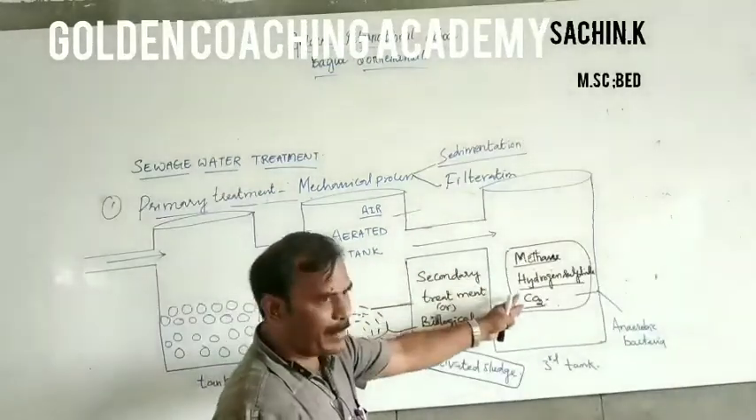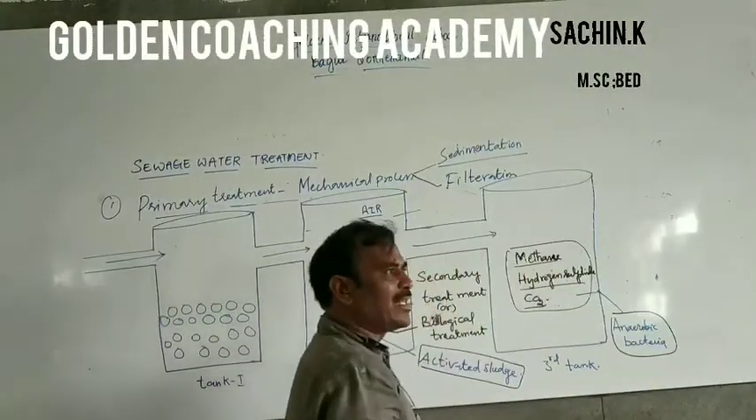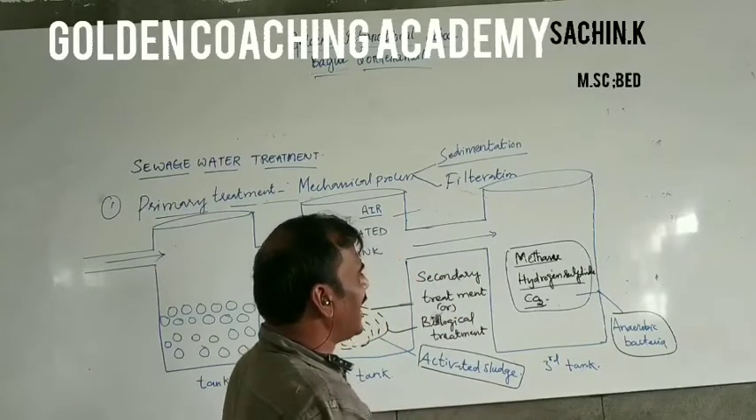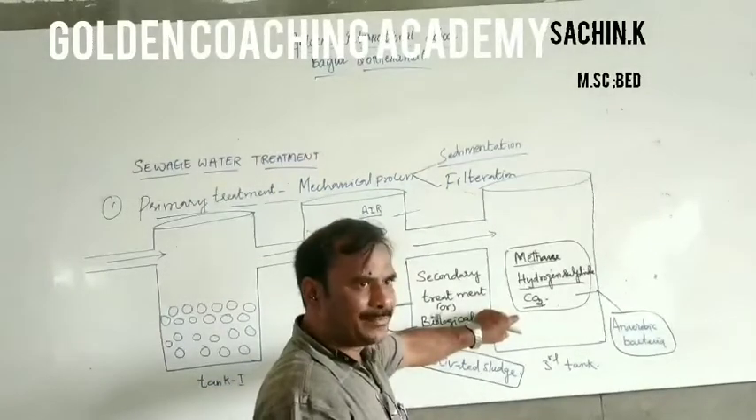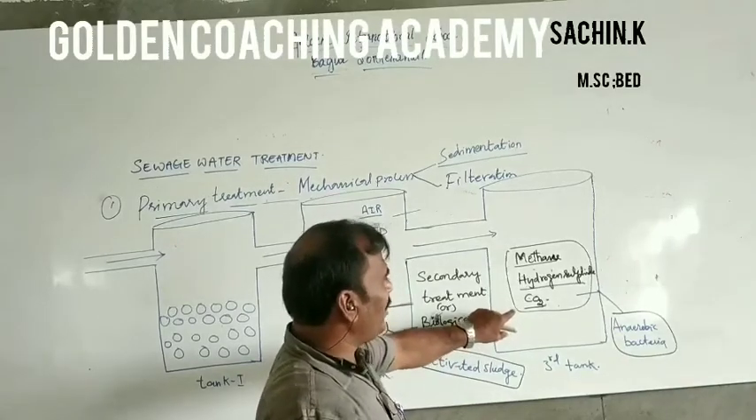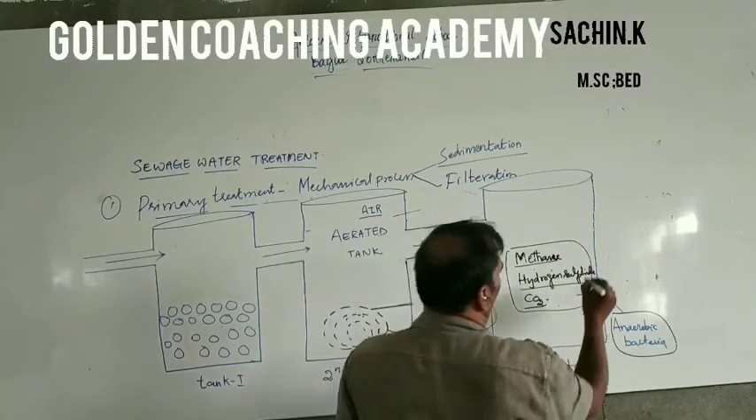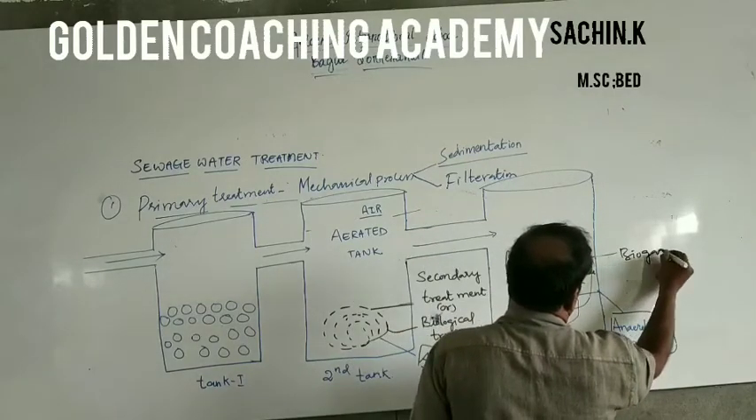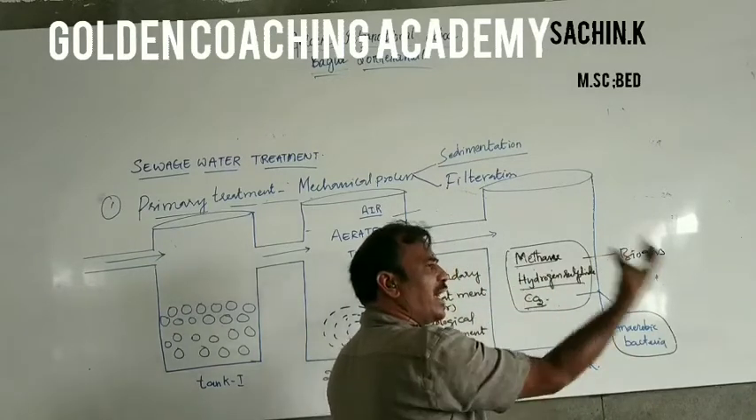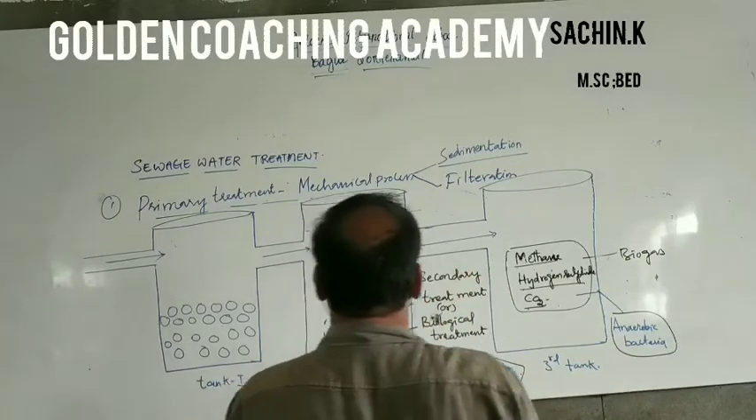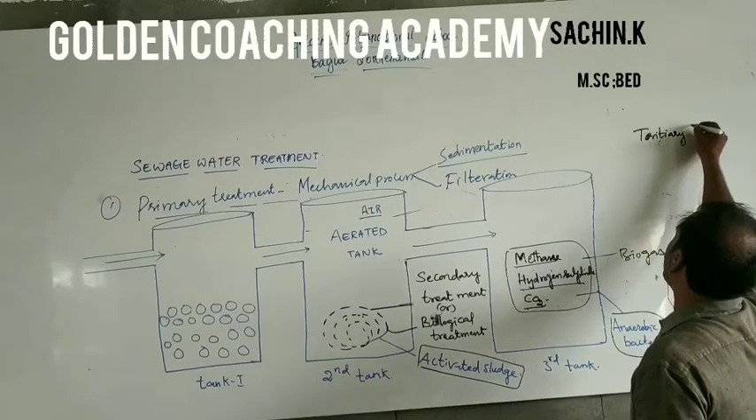This is also included in the biological treatment. In this, anaerobic bacteria is grown. This anaerobic bacteria digests the organic material present in the polluted water, and the bacteria and fungi. Finally, they produce a mixture of biogas, that is methane, hydrogen sulfide, and carbon dioxide. Now the water is sent to the next level of the treatment, that is called as a tertiary treatment.